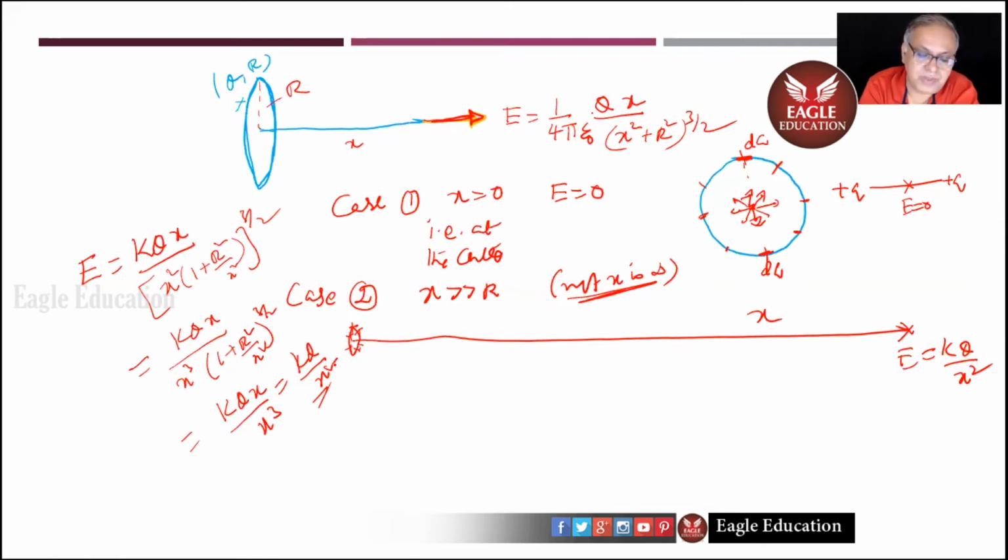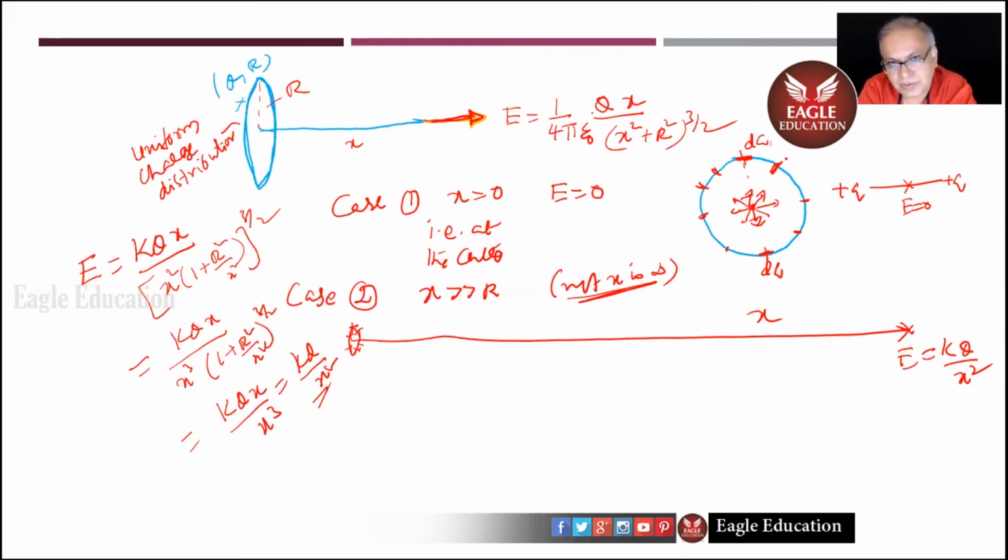Once you follow this, but remember, this charge distribution is uniform. Because everywhere I'm taking same dq like that, not dq1 here and dq2 there.